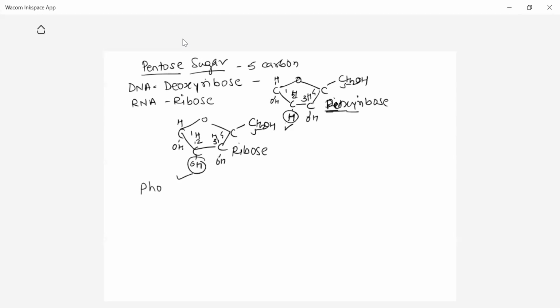Now the third component is the phosphate group. The phosphate present in the DNA is in the form of phosphoric acid, and that is like this, H3PO4. You can write it as PO4 like this, or H3PO4. Such a number of phosphates are present. Each phosphate carries 3 negative charges. Because of such a large number of negatively charged phosphates present in the DNA, DNA is highly acidic. And that's why we named it deoxyribonucleic acid. DNA is acidic in nature because of such phosphate.